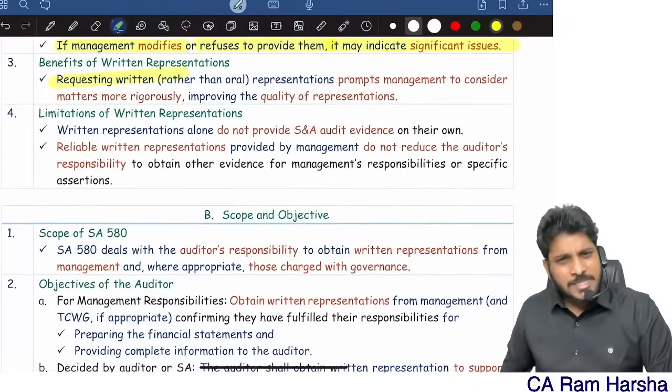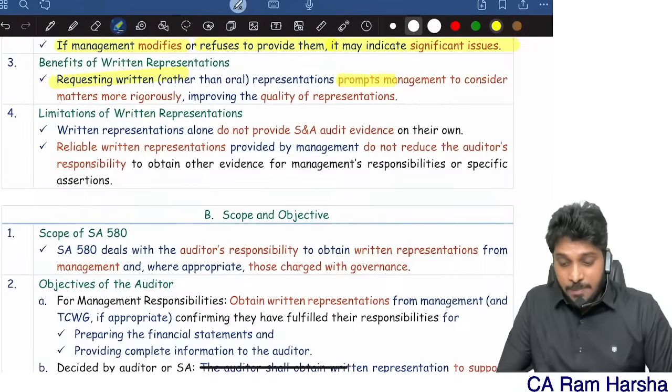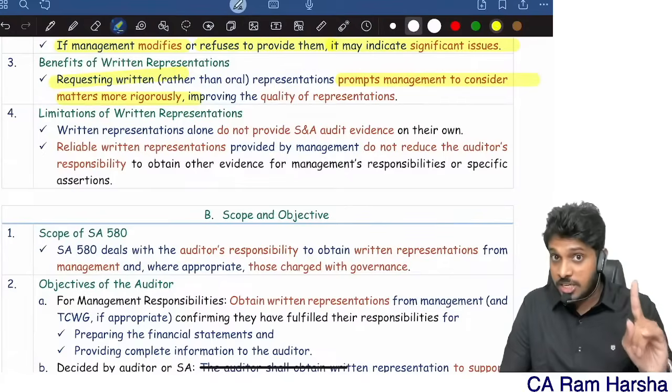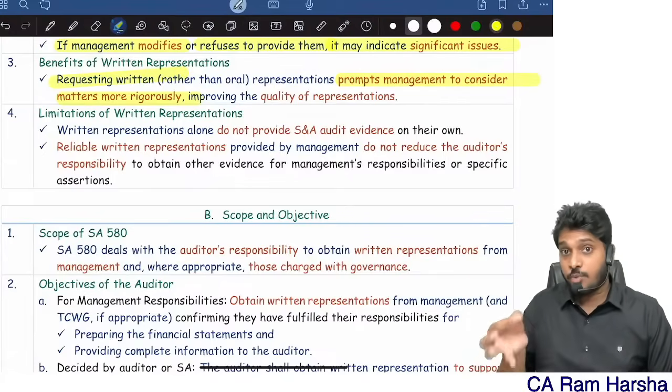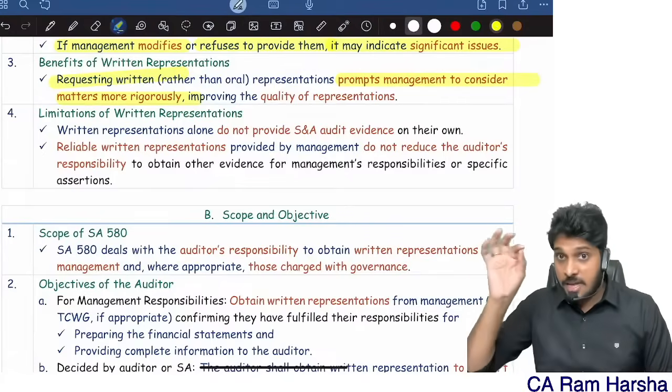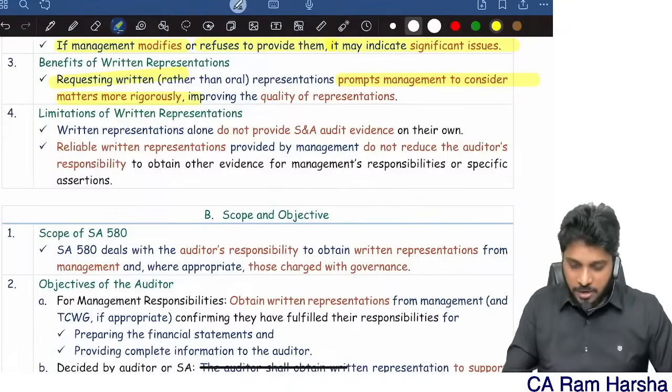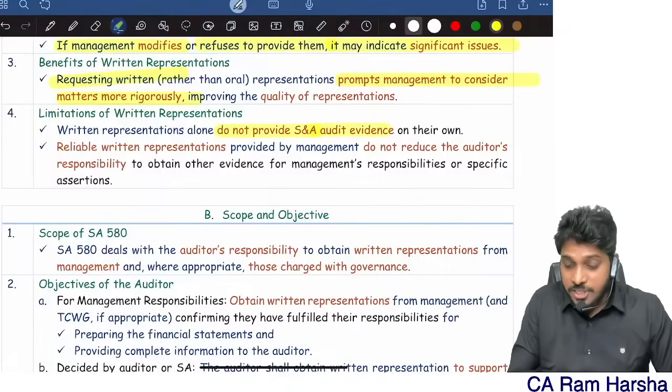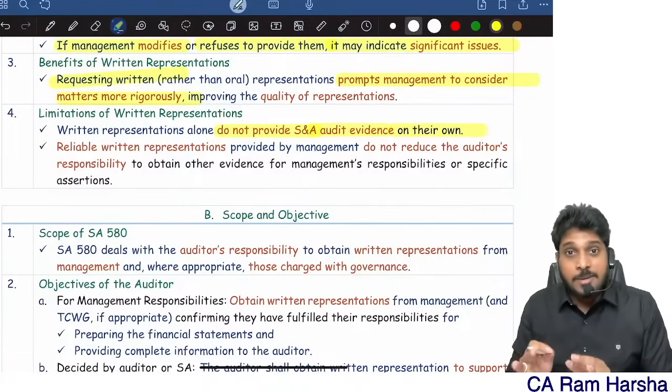Sir, why is written representation necessary? Why in writing? If we ask them in writing, it will prompt management to consider the matter more seriously. Since I'm asking in writing, they will take it more seriously. They don't casually reply. In writing, they will reply very carefully. And written representations do not provide sufficient appropriate evidence on their own. Only written representation is not sufficient.